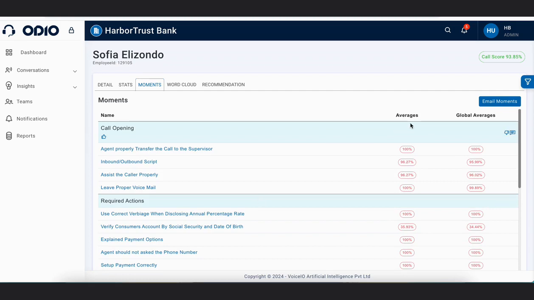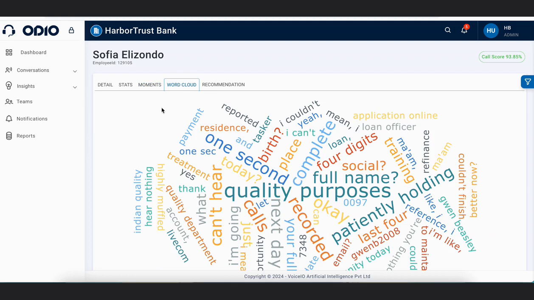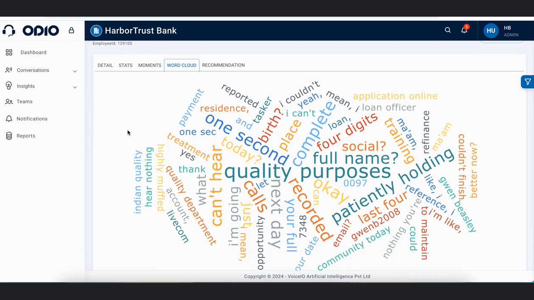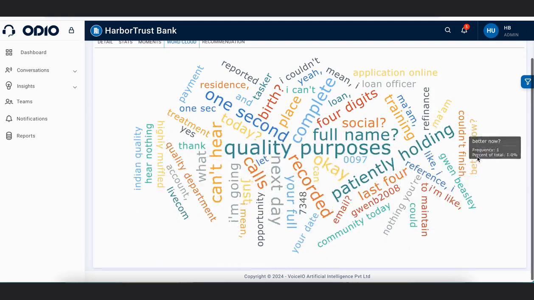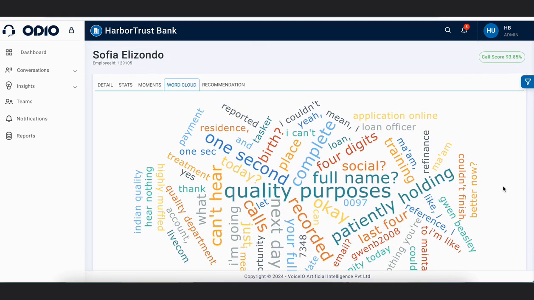You can email these movements as well by clicking here, and then there's a tab called word cloud, wherein you will see all the keywords used by Sophia in all of her calls, along with the frequency of those keywords.